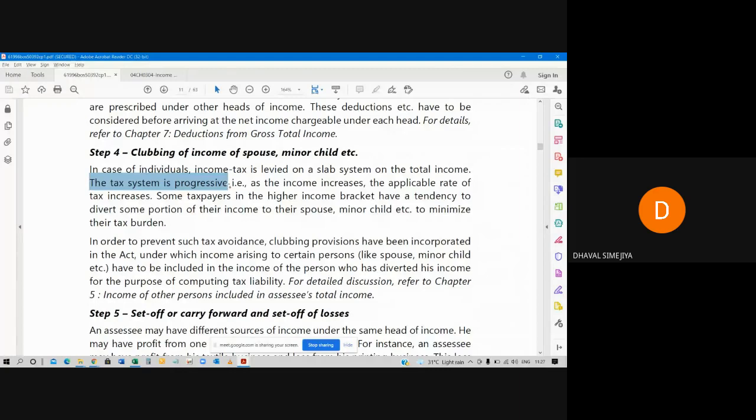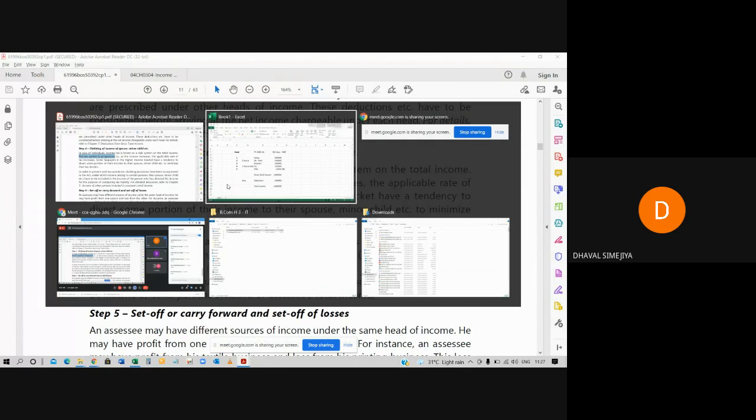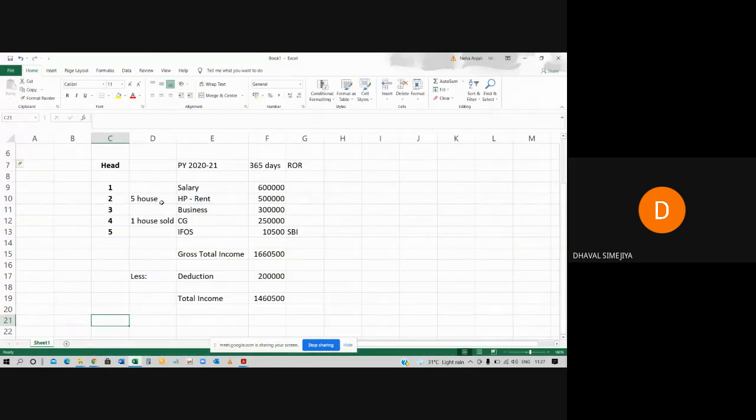Then, some taxpayers in a higher income bracket have a tendency to divert some portion of their income to their spouse. For example, if Mr. X is owner of 5 house properties, he has transferred one house to his wife without any consideration, free.